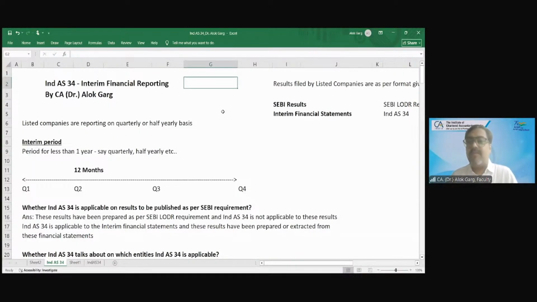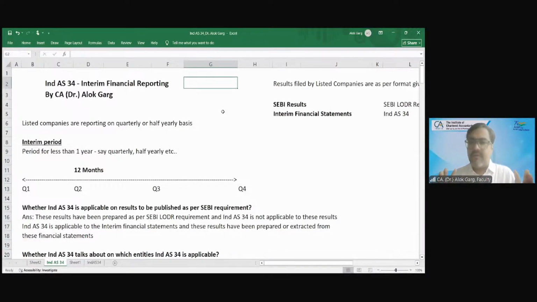So if I start preparing my quarterly financial statement, it is known as an interim financial statement, which is less than an annual period, less than a year, right?